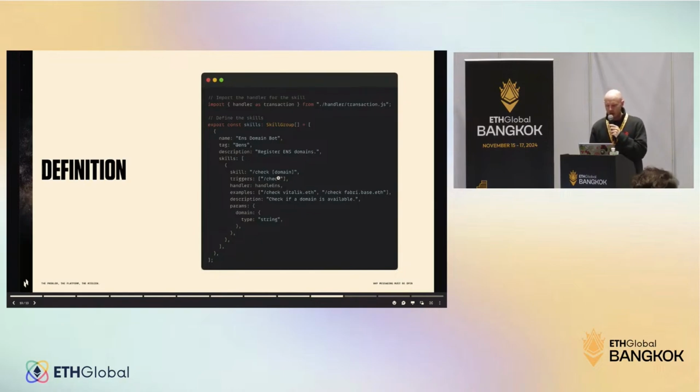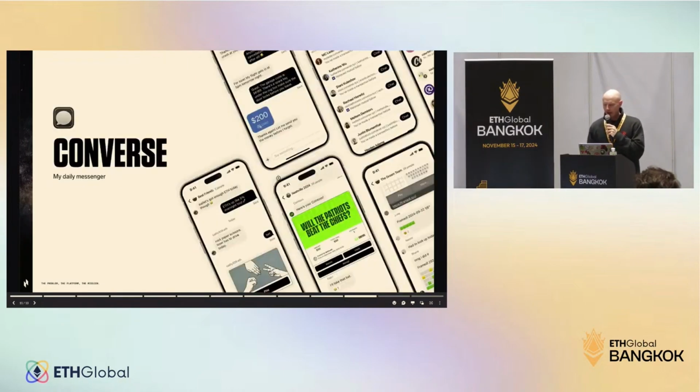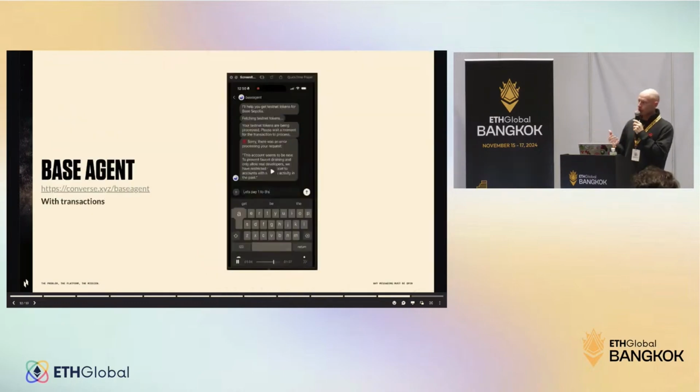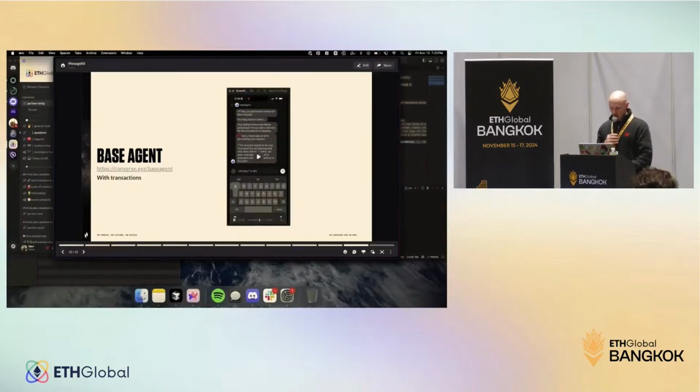So now that we have seen how to get to reasoning, again, all of this was demoed on Converse. This is our open source app. It's available on the App Store. It's going to allow you to interact with bots created with Message Kit. Each bot created with Message Kit is just like any other user in Converse. You will need a private key, and it creates an account, and then you can talk to that account. So we are going to see one last demo with different skills. All these examples are open source and available in the docs. This is called Base Agent, and I want to show how Base Agent looks.